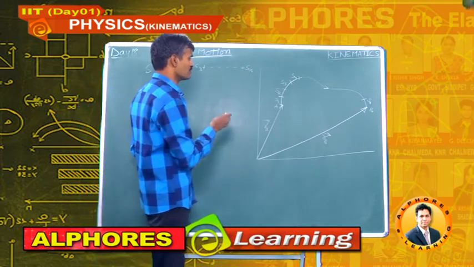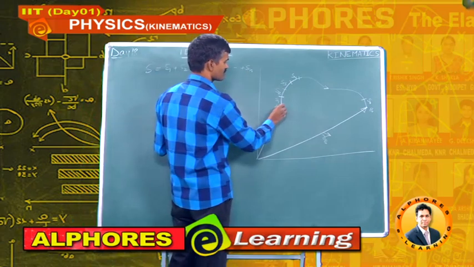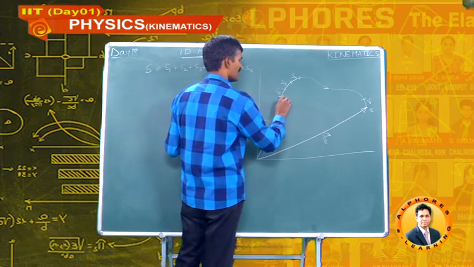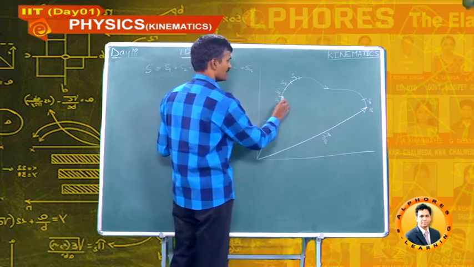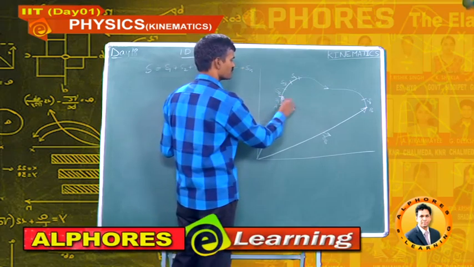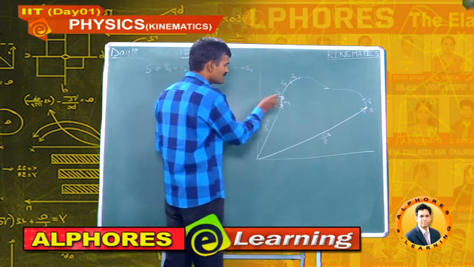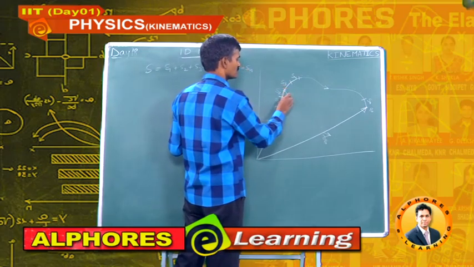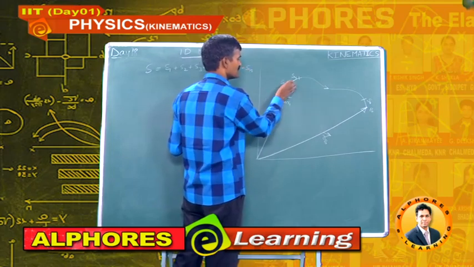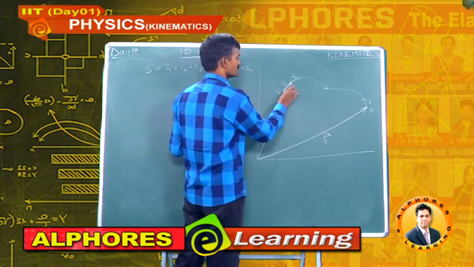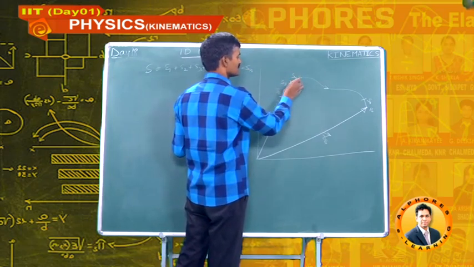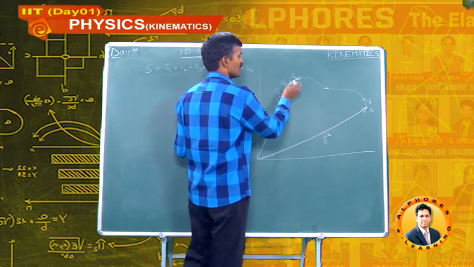Now, going to displacement, if the body travels from A to B, I am considering this small displacement, change in position, as delta R1, this displacement as delta R2, this displacement as delta R3, this displacement as delta R4, and so on.